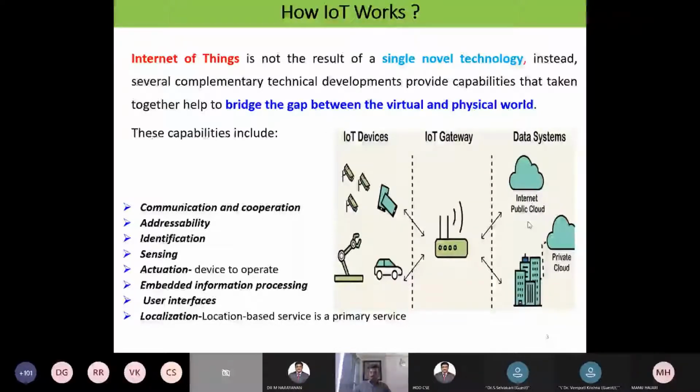So once the data is available in the cloud, then the data has to be used for processing. For what purpose do I have to do the processing? For decision making. So for that decision making, what kind of technology do I have to use? I have to use data intelligence methods. Examples for the data intelligence methods are ML, AI, deep learning, data analytics, big data analytics, etc. Nomenclatures are there. So this is what.